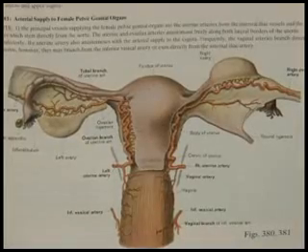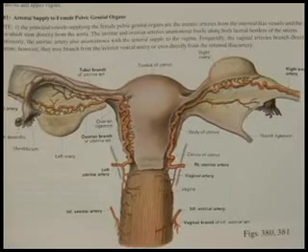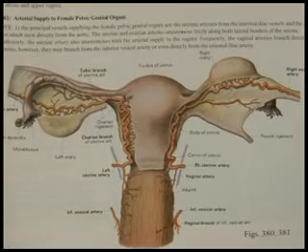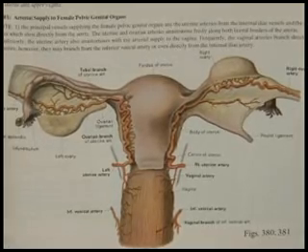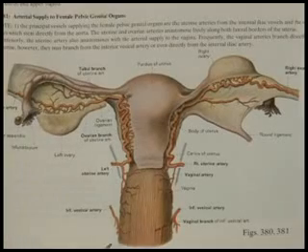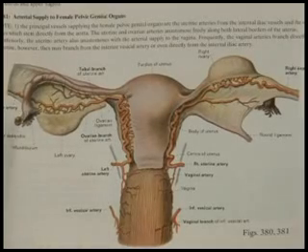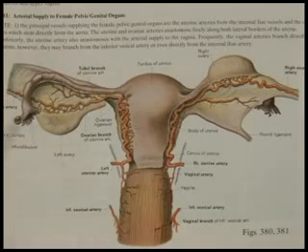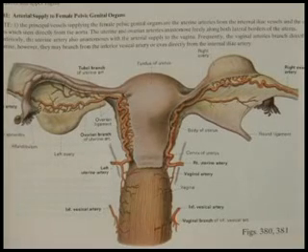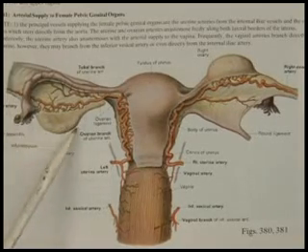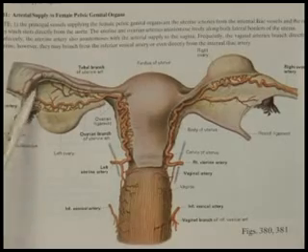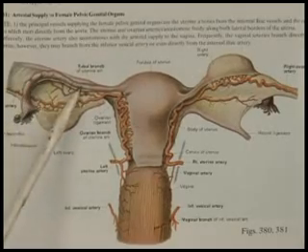These genital organs, the ovary, uterus, cervix and vagina, are supplied by the ovarian arteries and the uterine arteries. The ovarian artery is a branch of the abdominal aorta. It supplies the ovaries and also part of the fallopian tube.